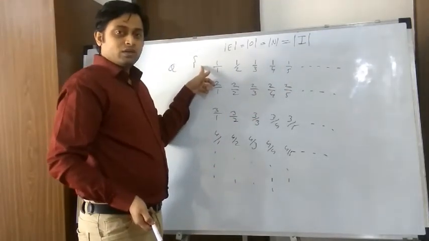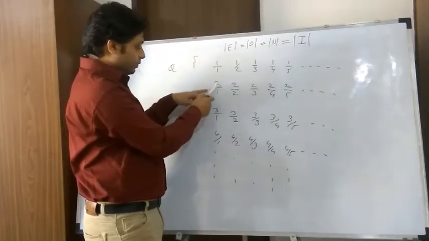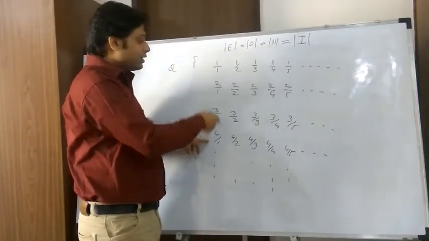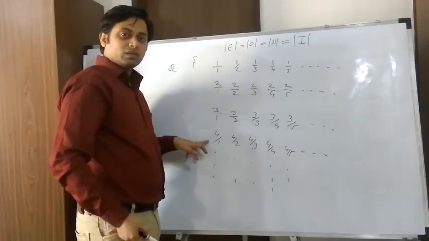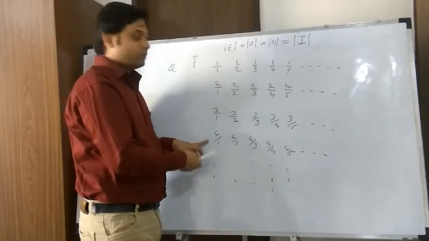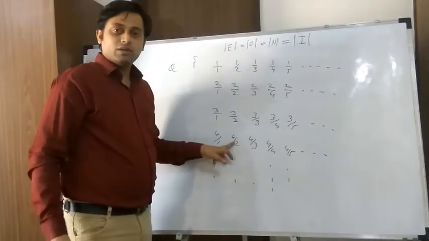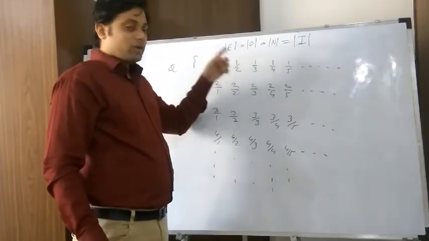If I start mapping column wise, 1 is mapped to this, 2 is mapped to this, 3 is mapped to this, 4 is mapped to this. Again, in the column we have infinite numbers. So I will not end this process of mapping the first column. So all the numbers over here will remain unmapped. So I cannot go row wise, I cannot go column wise. So how should I go?